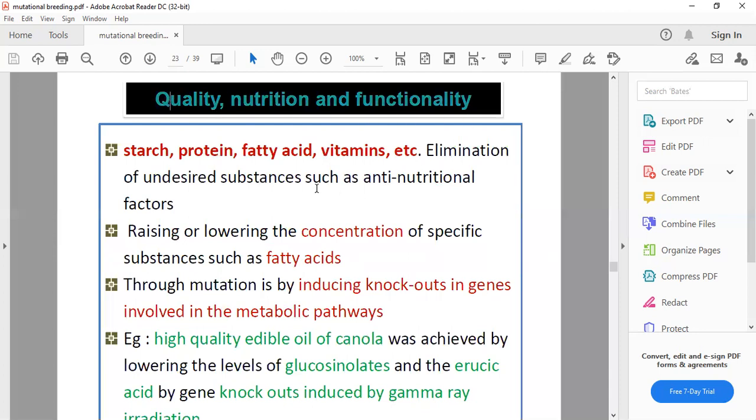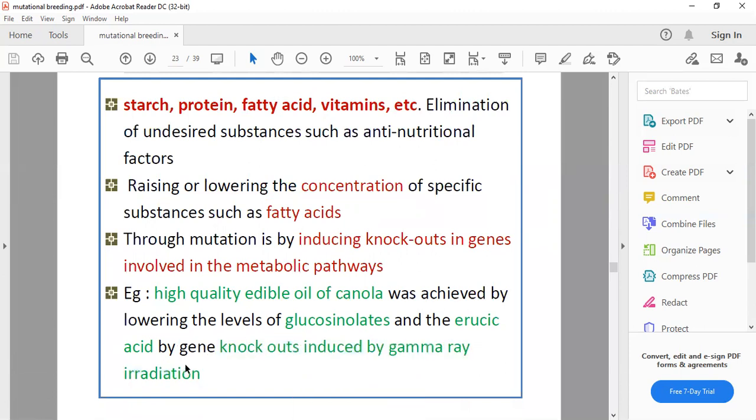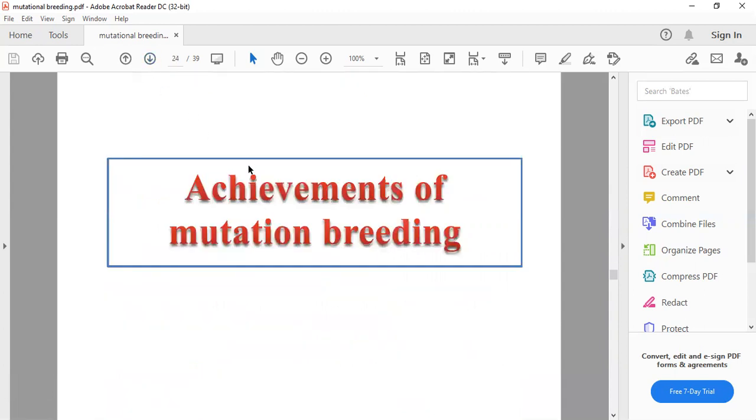These are some characters that we are working on for quality and nutritional functionality. In edible oil of canola, we are lowering the glucosinolates and erucic acid by gene knockouts induced by gamma rays. This is a gene knockout process, knocking out the gene. That is how we can reduce the glucosinolates and erucic acid in canola oil. These are different characters for which we are doing these mutational breeding experiments.